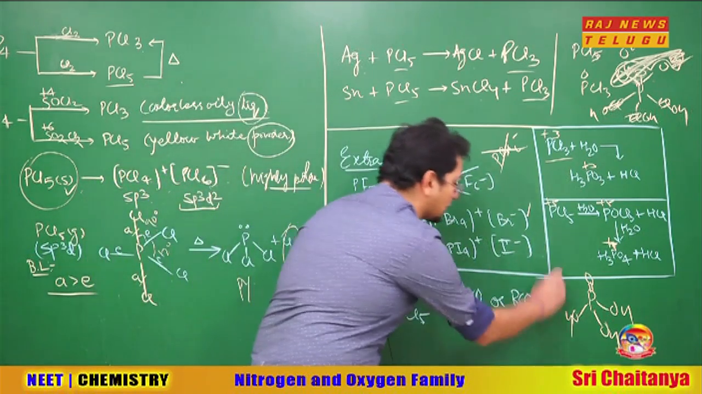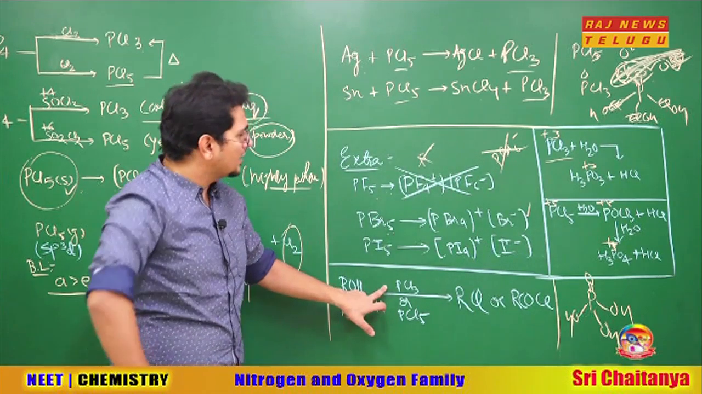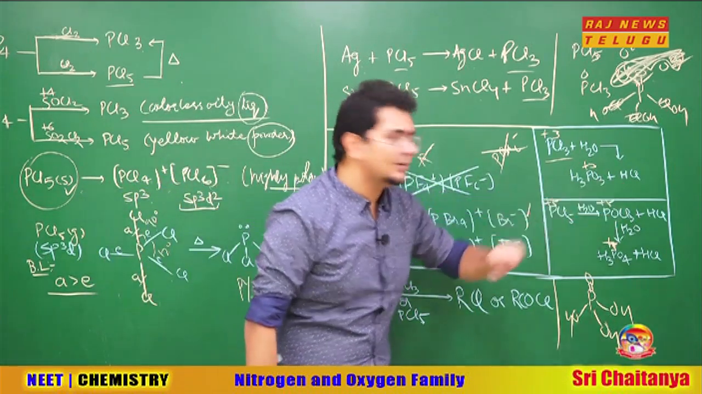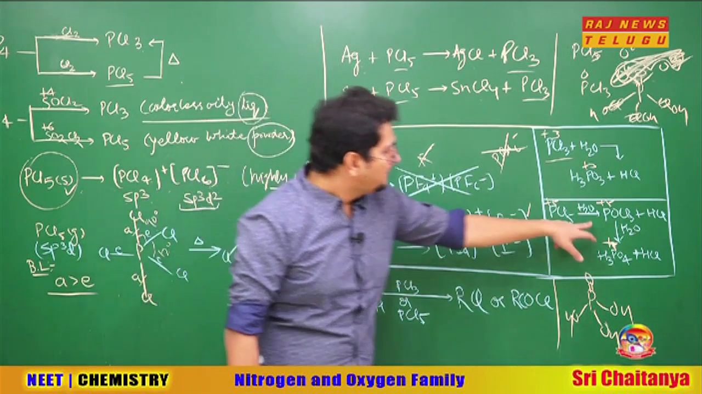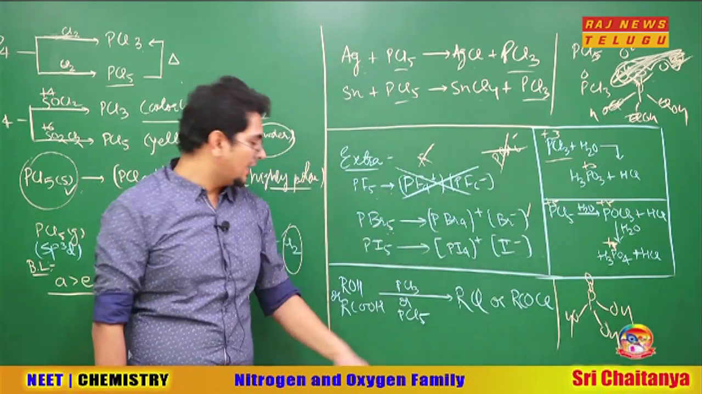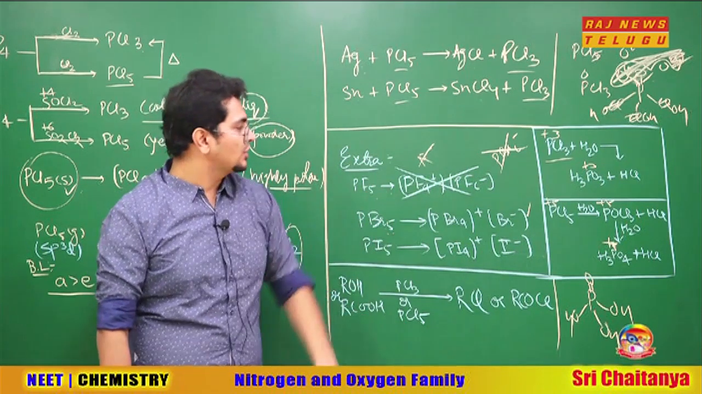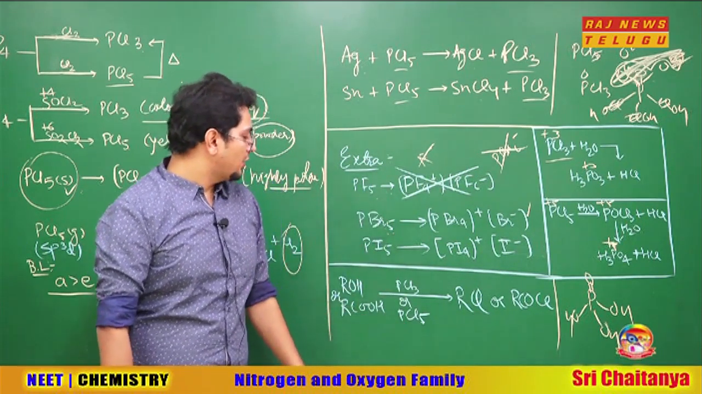Sir, what is the byproduct? You tell the byproduct here. For PCl3 the byproduct will be H3PO3 and HCl, है ना भाई साहब? And for PCl5 the byproduct is going to be POCl3 and HCl. So we understand the PCl5 byproduct is POCl3 and, भैया, the PCl3 byproduct is H3PO3.